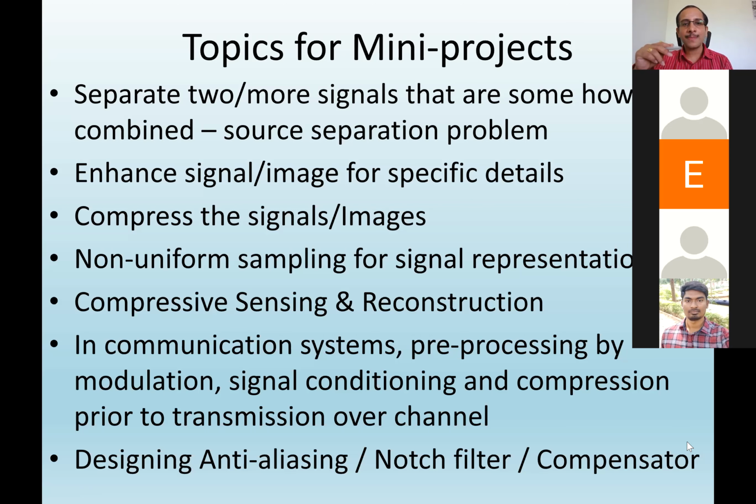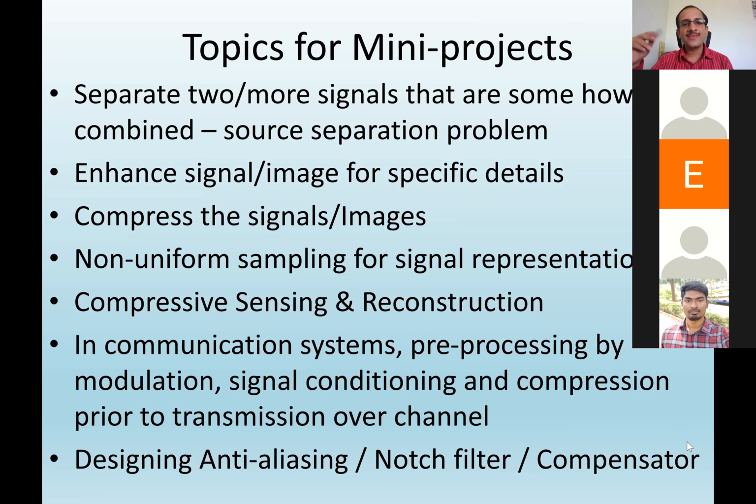Similarly, there is a field called compressive sensing and reconstruction. That is also, say in 2014, a very booming field in signal processing. What compressive sensing says is, you need not stick to the sampling frequency. It doesn't even tell non-uniform sampling and all. It gives a random sampling from the signal. In some sense, it is not completely random sampling, but it gives a random combination of samples, and then says that if you properly take this random combination of samples, you will be able to reconstruct the signal back with much lesser than the Nyquist rates.